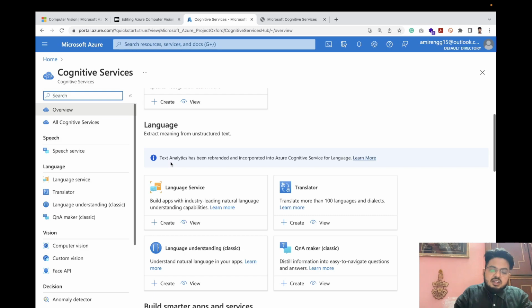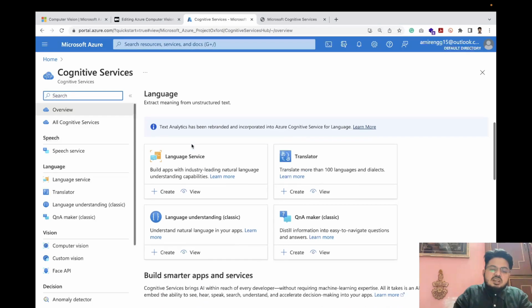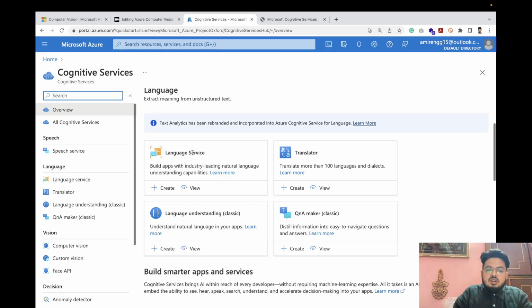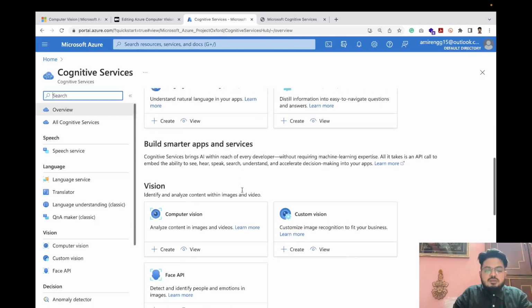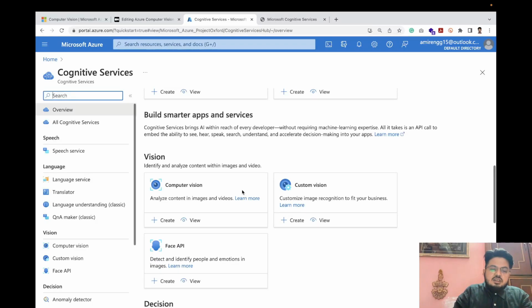At that point it did not require such a complex feature, but suppose you have a site that needs to be very quick, and it can translate also. Suppose I'm a person from a different country, but I want to use the service, so this will help us understand language features. So it has translator, Q&A maker. We will go through each of them and understand them step by step.